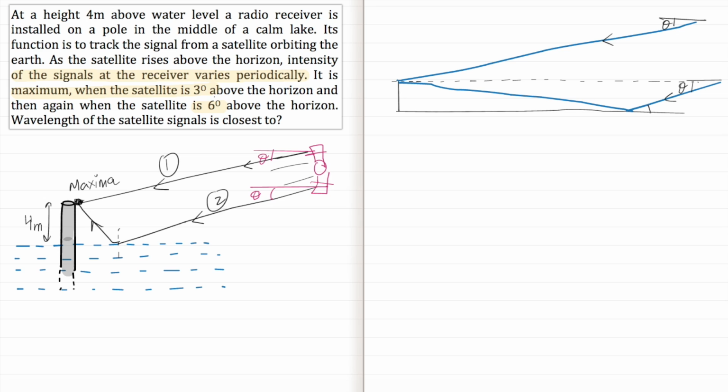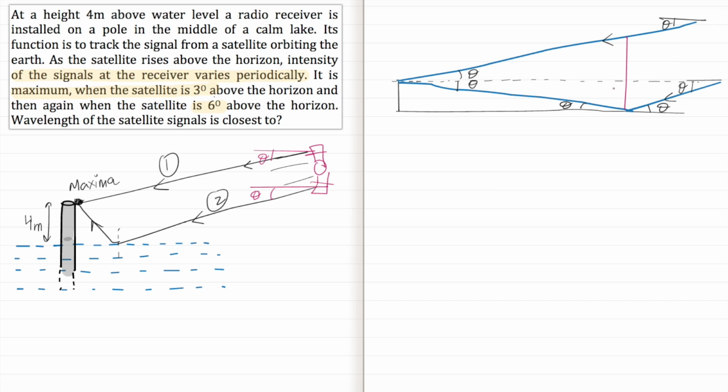So this angle will be theta, and so this angle will also be theta. Angle of incidence is angle of reflection, using that. Now this is theta, alternate angle, this will be theta, and ray 1 is also coming at an angle theta. So this and this are alternate angles, so this is again angle theta. So this is the diagram we have.